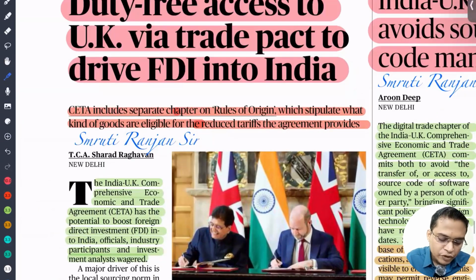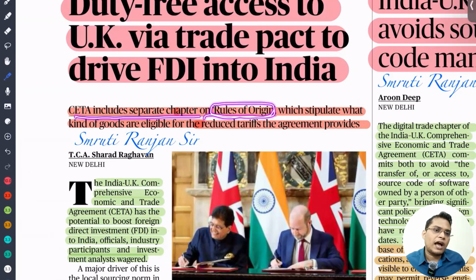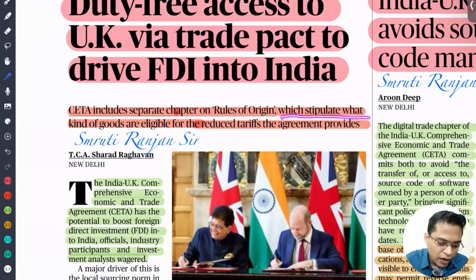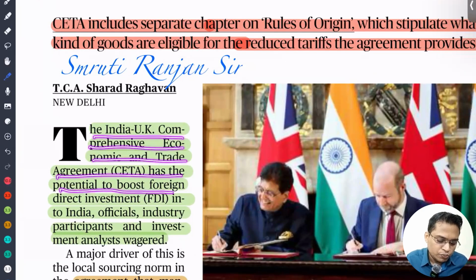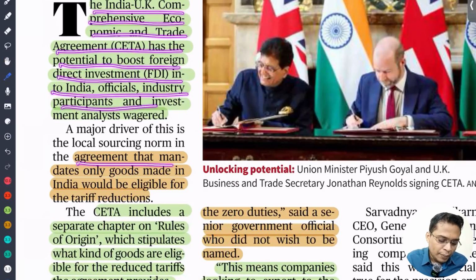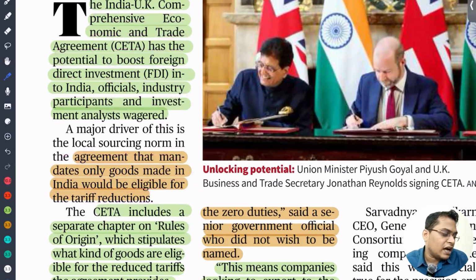CETA includes a separate chapter on rule of origin. That means to avail this free trade agreement, you have to ensure that the product originates from India or the UK, which stipulates what kind of goods are eligible for reduced tariff under the agreement. So the India UK Comprehensive Economic and Trade Agreement has the potential to boost foreign investment into India. The segment mandates that only goods made in India could be eligible for tariff reduction. If something is manufactured in India, only then is it eligible for the tariff reduction. If we import something from China, repackage it and send it to the UK, that is not eligible for